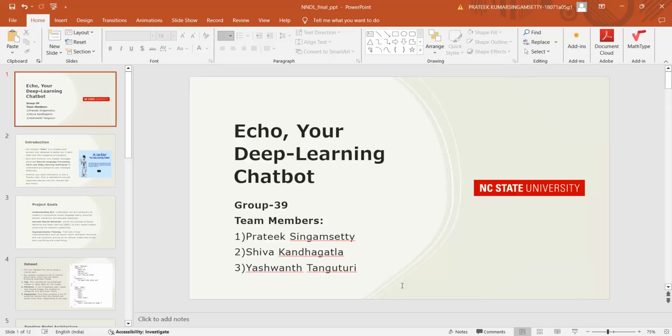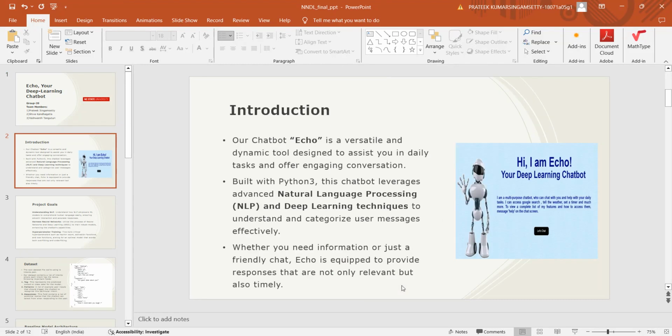Hello guys, our title is Echo, the deep learning chatbot. So let me give you a brief introduction of what the project does. We wanted to build a chatbot using natural language processing. We wanted to understand how natural language processing works. So our chatbot name is Echo.